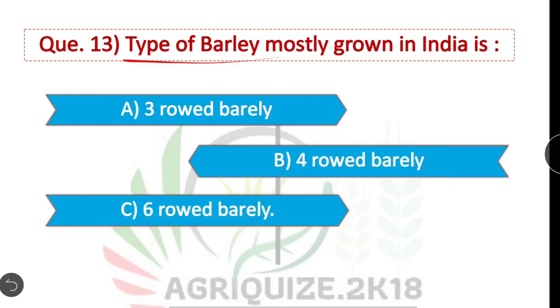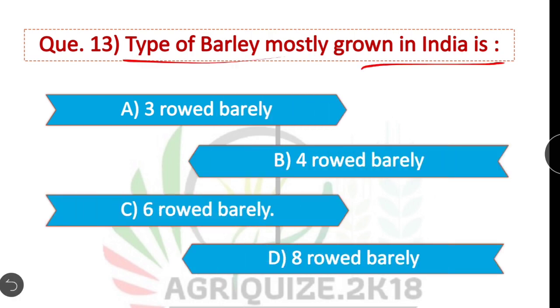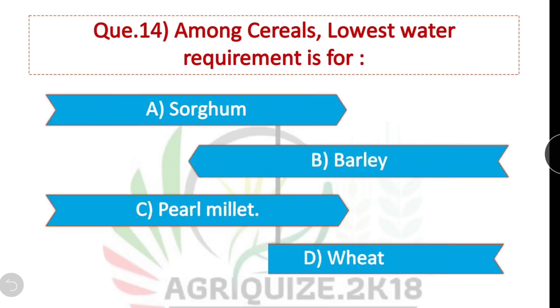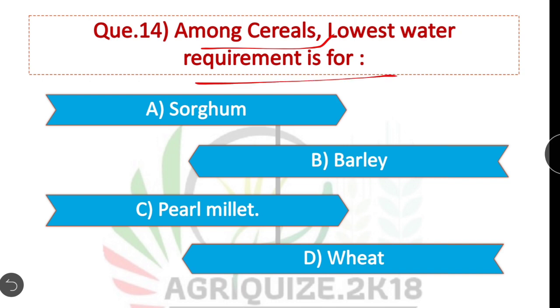Question number 13. Type of barley mostly grown in India is. Option C is correct. 6-row barley is mostly grown in India. Question number 14. Among cereals, lowest water requirement is for. Among cereals, there is lowest water requirement for pearl millet. Option C is correct.